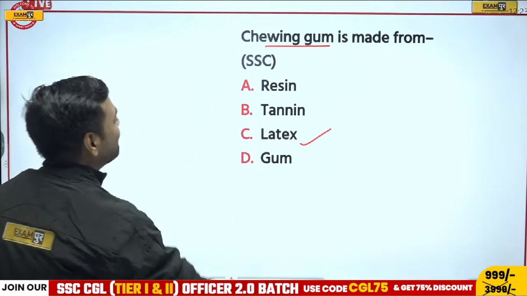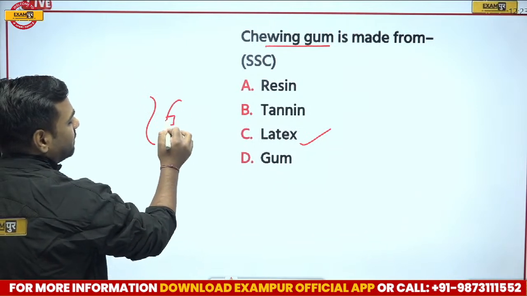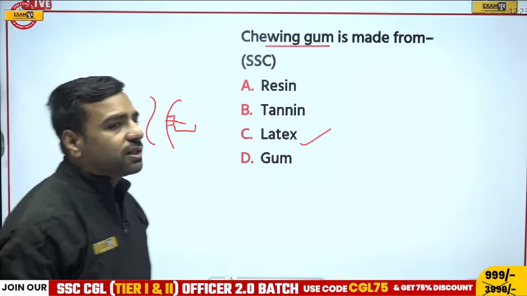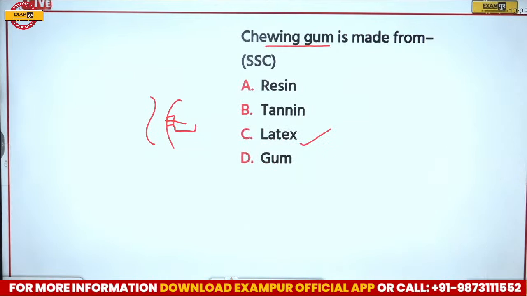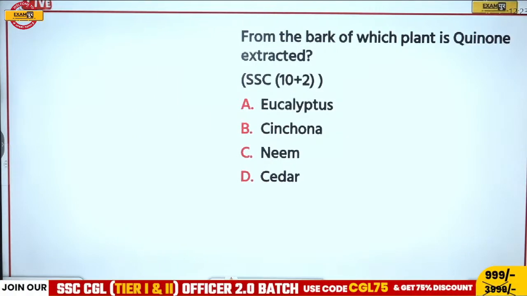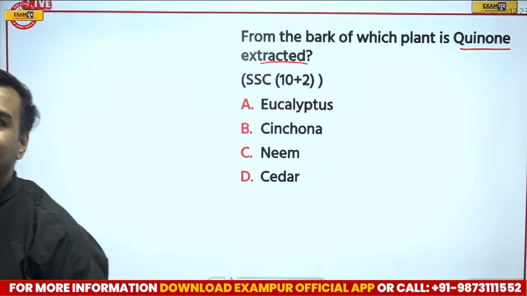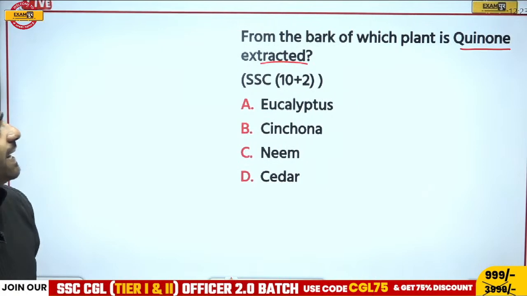Okay, so I'll come back to my point. If I talk about this chewing gum, from this part, this latex is collected, and this latex is used in making this chewing gum, right? So yes, here latex, that is option number C, would be the correct answer. Next we have, from the bark of which plant is quinone extracted? Now what is quinone? First of all, I want the answer, then I'll explain this part. Okay, please answer this. From the bark of which plant is quinone extracted?